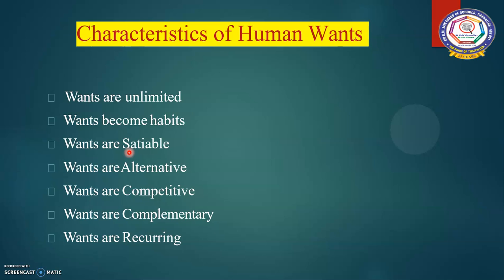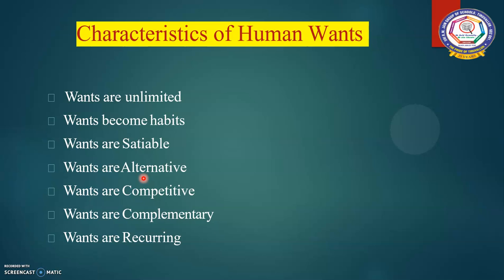Next one, wants are satiable. Though we cannot satisfy all our wants at the same time, we can satisfy particular wants at a given time, isn't it? When one feels hungry, he takes food and that want is satisfied. Next one, wants are alternative. There are alternate ways to satisfy a particular want. For example, if you are feeling hungry, your mother has prepared idli, but you expected that your mother would have prepared chapati, but only idli is there, but you are feeling hungry. So no other go. There is no alternative at that time.